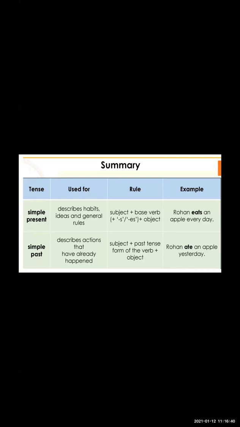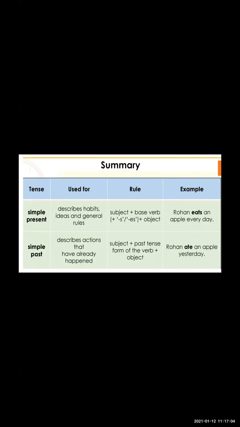The sun rises in the east. These are habitual, daily, regular actions. When we use these routine actions, we write those sentences in the simple present tense.